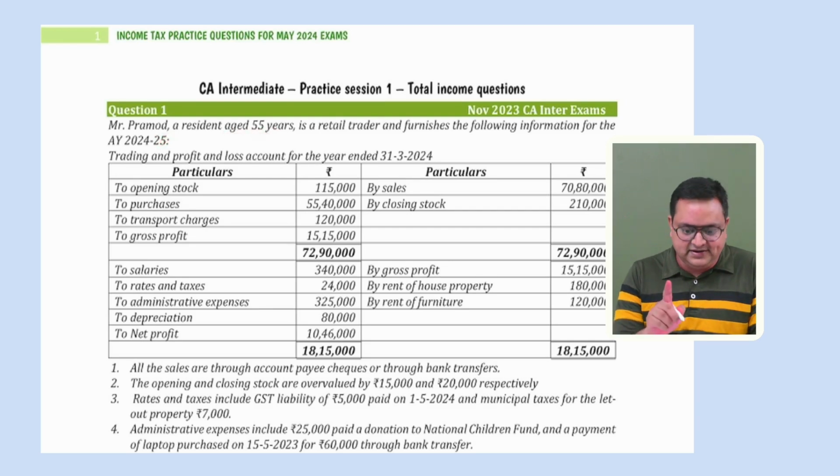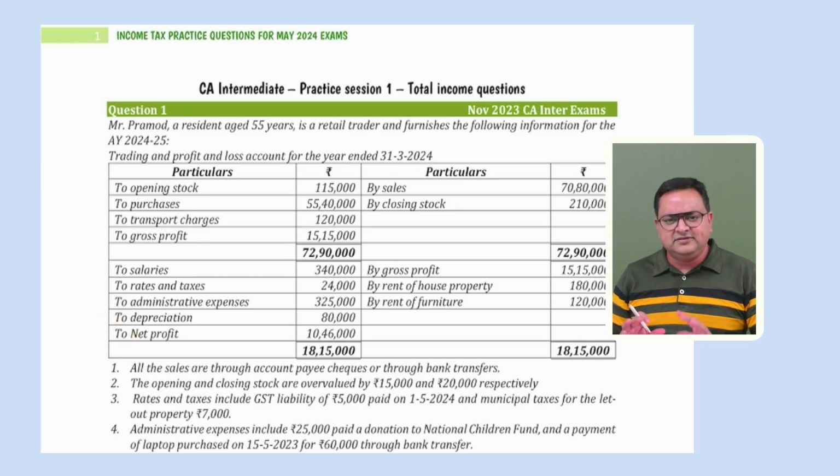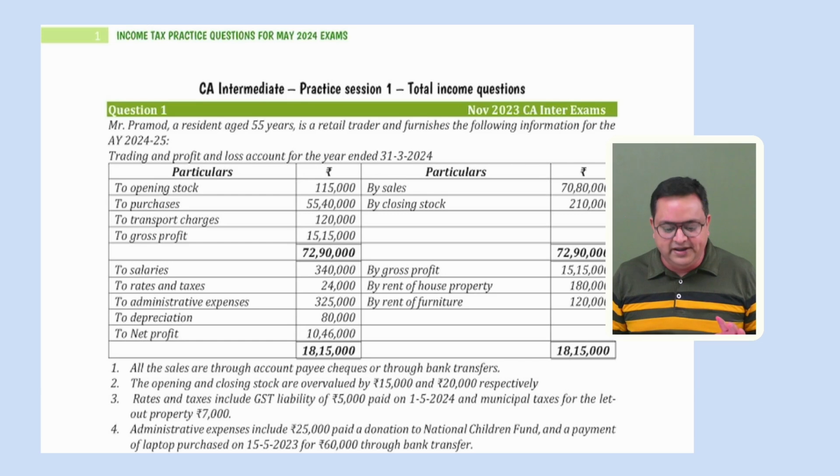Okay, he's not a senior citizen, is a retail trader and furnishes the following information for assessment year 24-25. Trading and profit and loss account is given to us. Opening stock, purchases, transport charges, gross profit. And then we have other expenses like salaries, rates and taxes, admin expenses, depreciation, net profit. Generally, all these expenses seem to be fine to me, as of now. If there is any information, any adjustment that needs to be done, we will do it accordingly. Otherwise, all these expenses look okay to us.